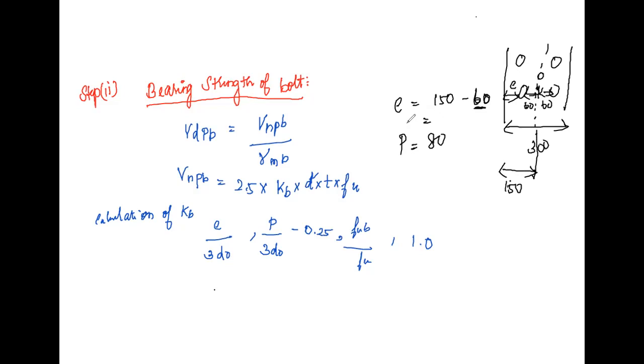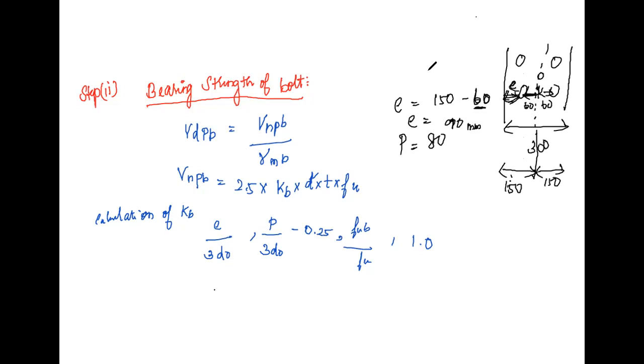Subtracting 50 from 150, we get the value for e, which is equal to 90. Full 300, because the section is ISMC 300. Divided, this is 150 and this is 150. So from 150, subtracting gives us this e, the end distance.